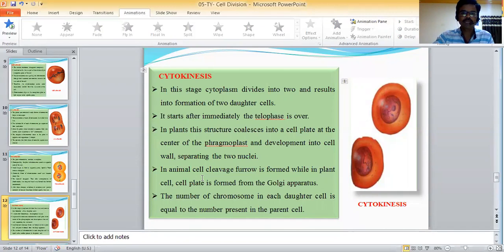In animal cells, a cleavage furrow is formed, while in plant cells, a cell plate is formed from the Golgi apparatus. The number of chromosomes in each daughter cell is equal to the number present in the parent cell.